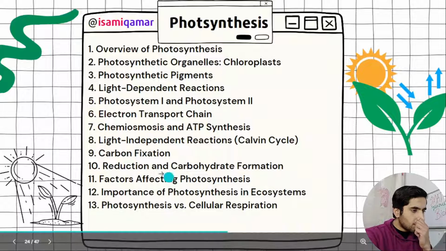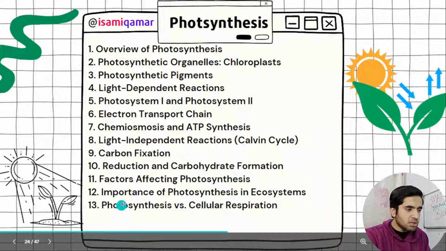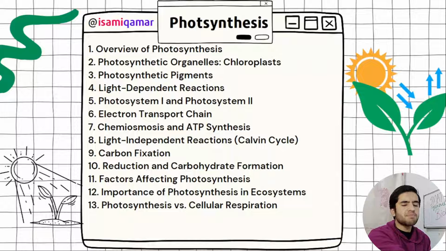Then the light independent reaction. Carbon fixation is part of the light independent reaction, the Calvin cycle. Then we have reduction, and then regeneration, carbohydrate formation. Then factors affecting photosynthesis, and the importance of photosynthesis versus cellular respiration. This is the most important. We will discuss breathing later.